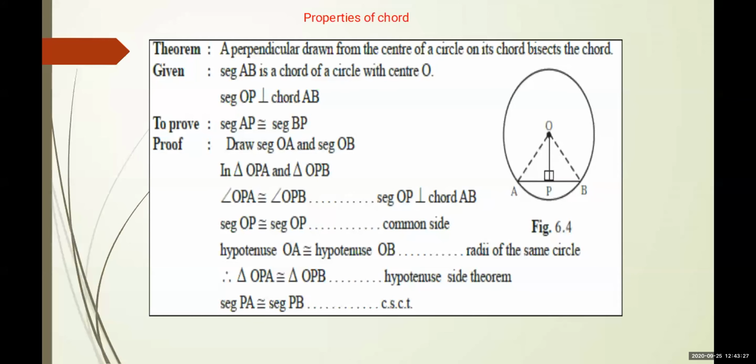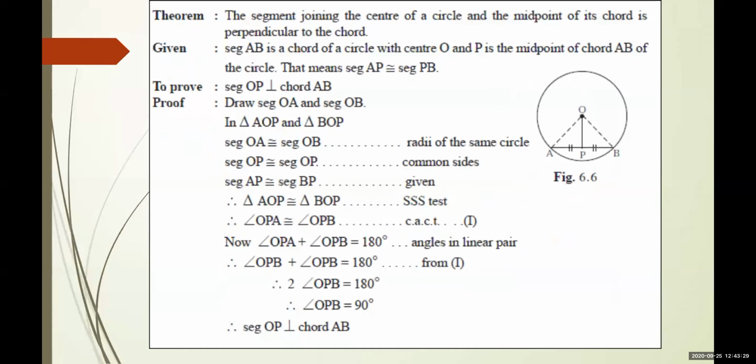Now next. This theorem is the second property in the form of a theorem. What does it say? The segment joining the center of the circle and the midpoint of the chord.